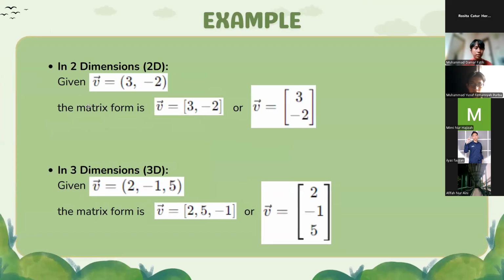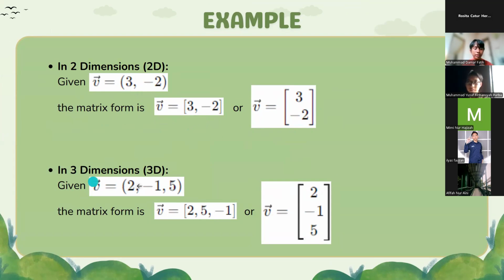For example, in two dimensions, given vector v equal to (3, -2), the matrix form is the row vector 3, -2, or the column vector like this.